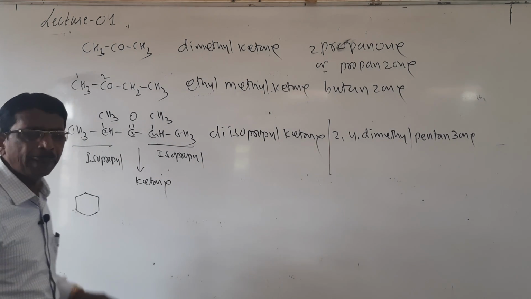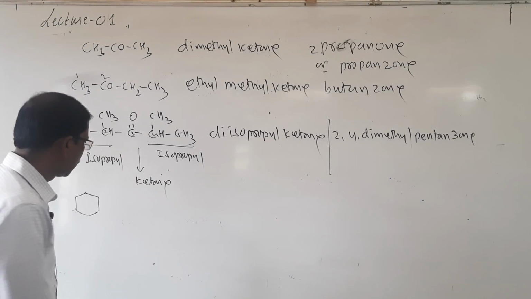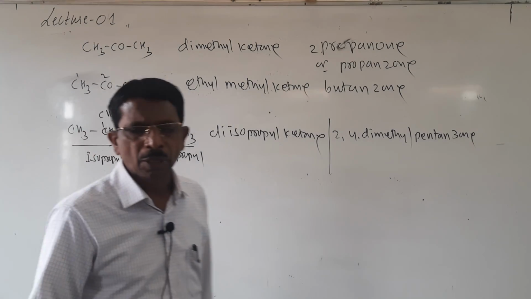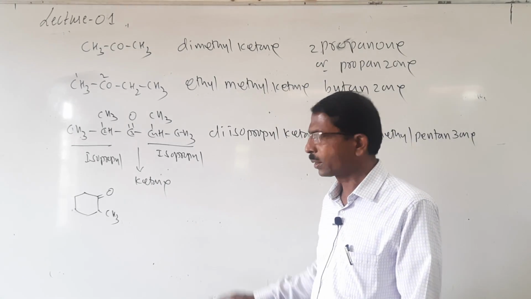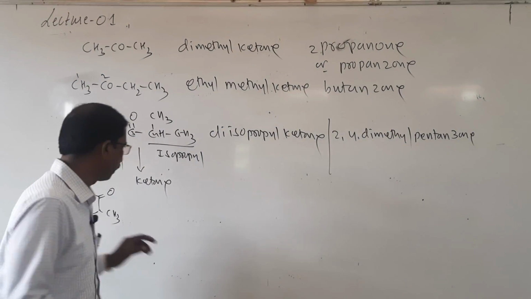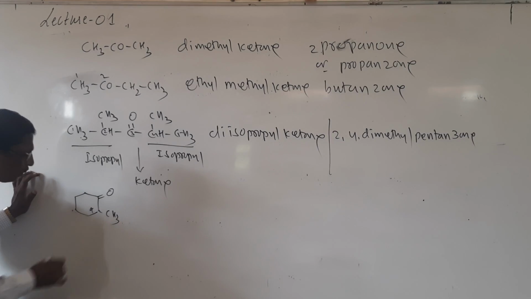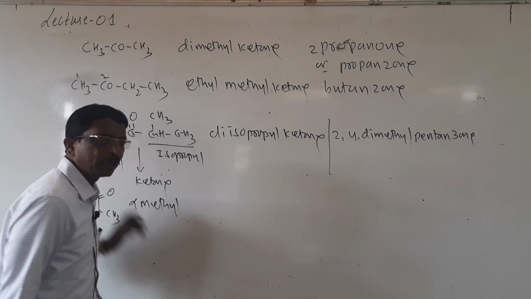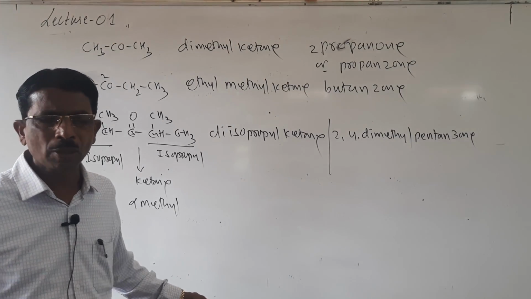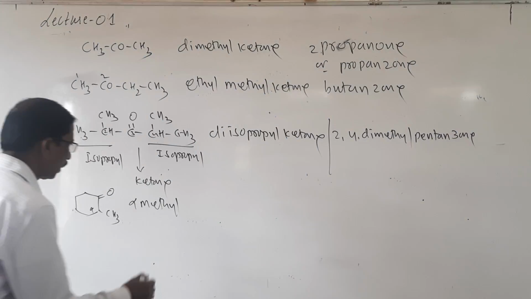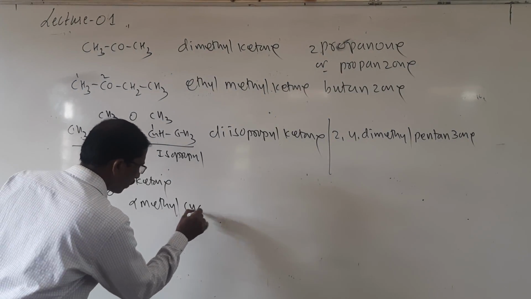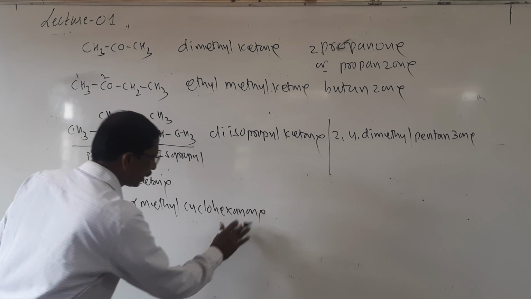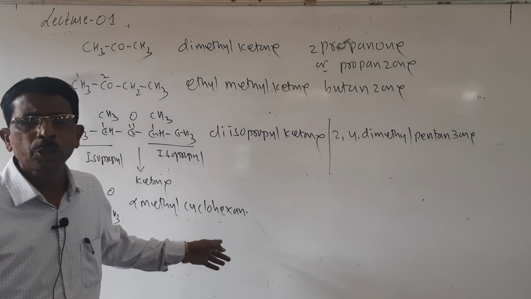So in a ring, if you have cyclohexane, look here, it is like this. We already discussed this. The next carbon atom to the ketonic group is alpha. It is called alpha methyl. Here it does not have any benzene ring, so it is called cyclohexanone. Here the ketonic group is there.